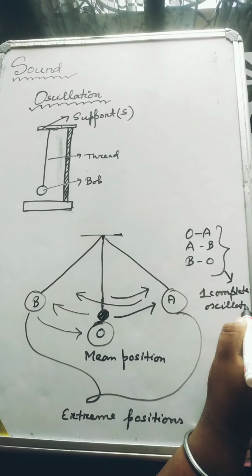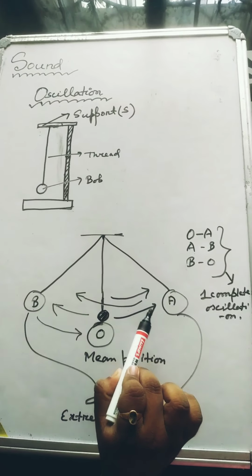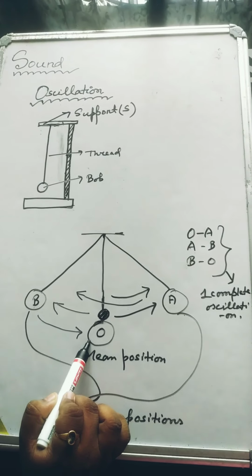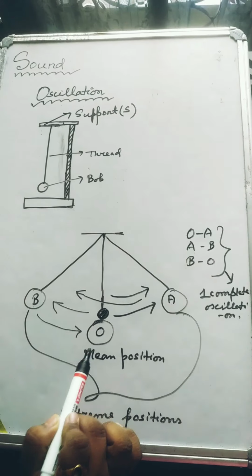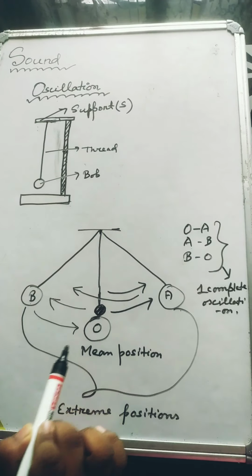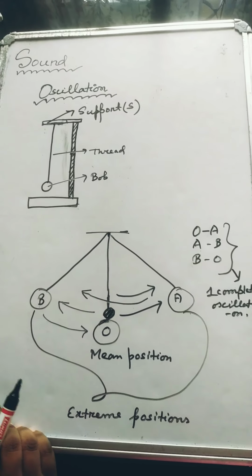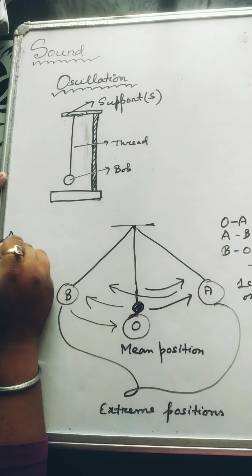For one complete oscillation, it needs to move from O to A, then from A to B, and then return back to the mean position. Only when it returns back to the mean position will we say that it has completed one oscillation. Now there are some terms which you need to know. First is amplitude.